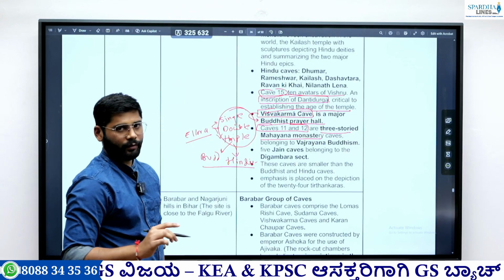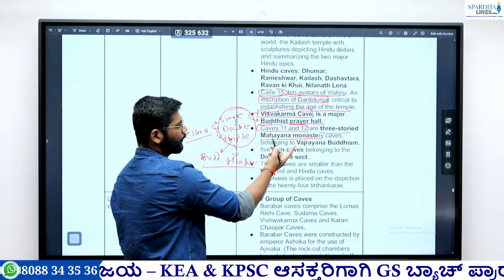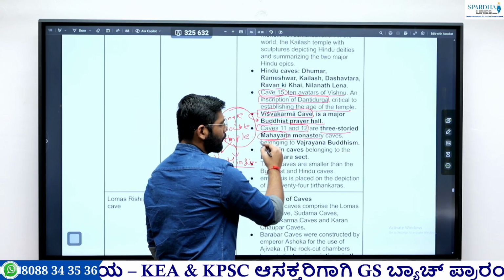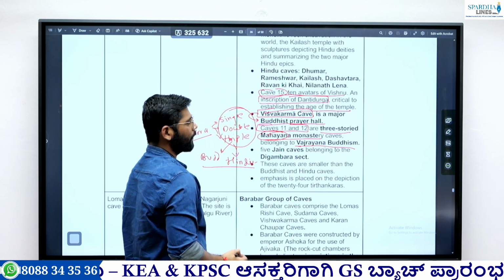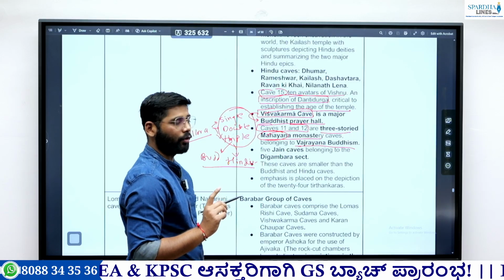But Jainism are not single, double, or triple. So this is the important fact. And this particular cave 11 and 12, this three-story Mahayana monastery, belongs to Vajrayana Buddhism. Okay. Also there are Vajrayana and Mahayana monasteries.